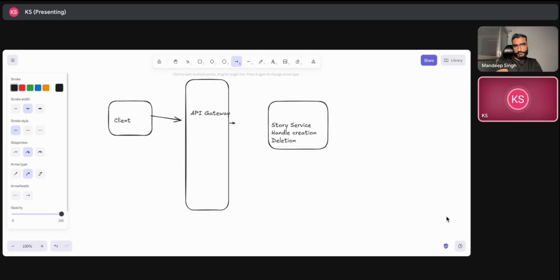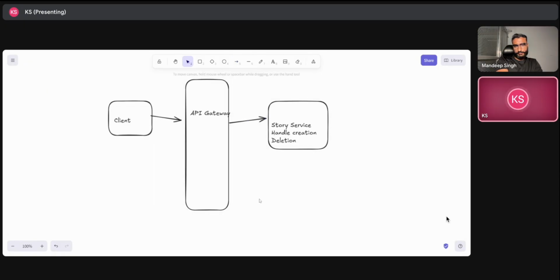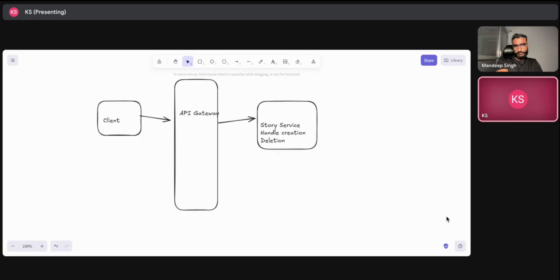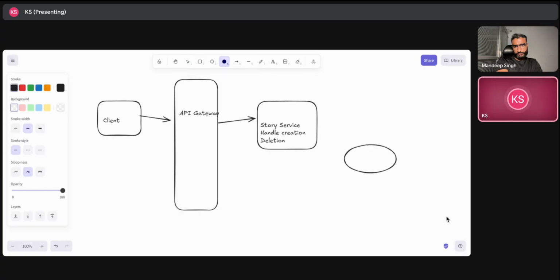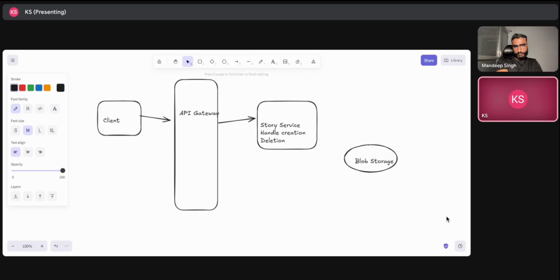So let's say a request to create a story comes, and that will be routed to the story service. Every static data, like image or video, I would like to store in a blob storage, right? Because of what will happen when we upload. So let's say that we have a blob storage here. I will use something like S3 or other providers as well.